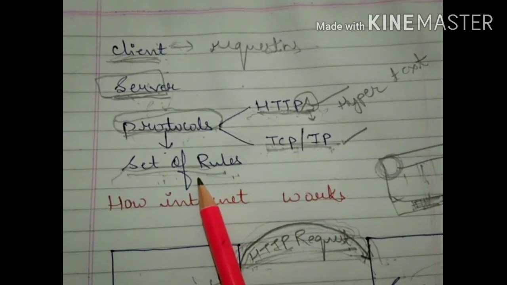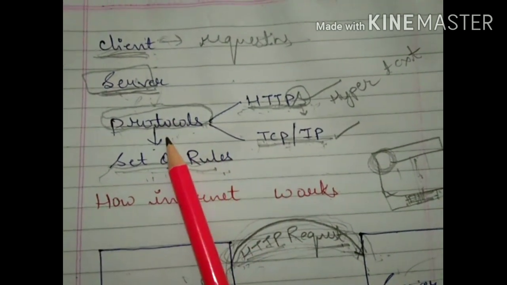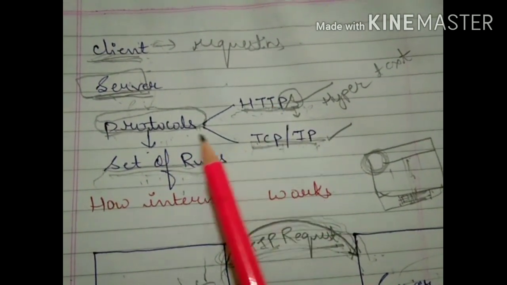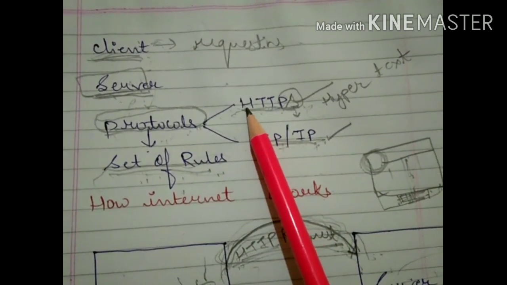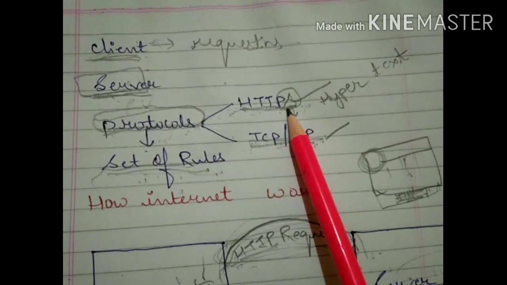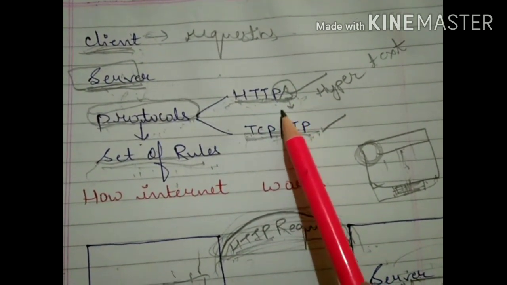Protocol means a set of rules, and in the working of the internet we require two protocols. One is HTTP, and one is TCP/IP. HTTP stands for Hypertext Transfer Protocol, and sometimes HTTPS is also written there.